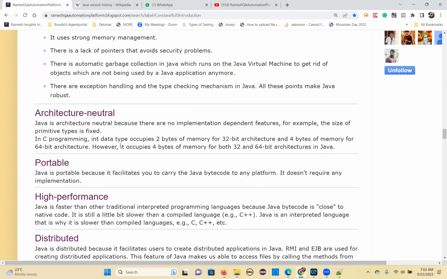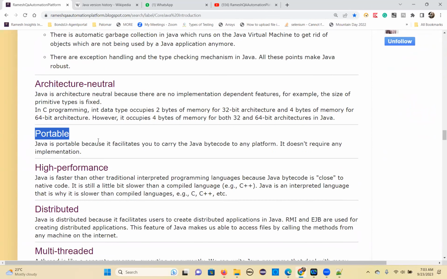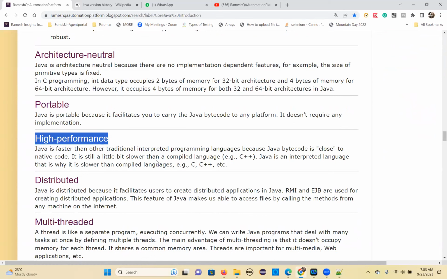Okay. And I already covered architecture neutral, and portability we also covered. And high performance. High performance means basically you have Java native code. Already you have Java code. That Java code will be taken and executed very quickly and give the output to you. So that's why it's a high performance programming language.